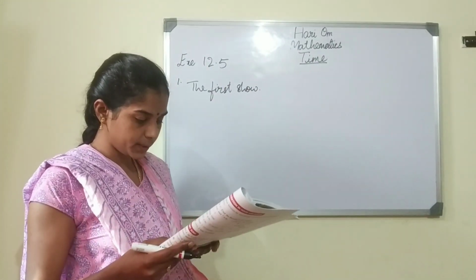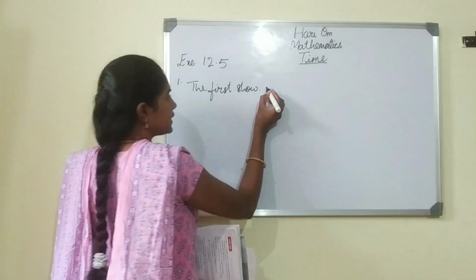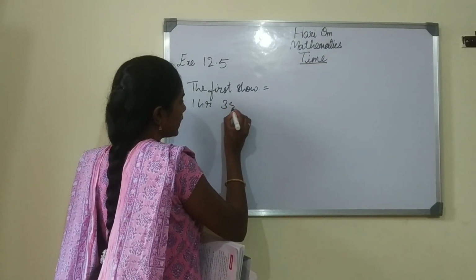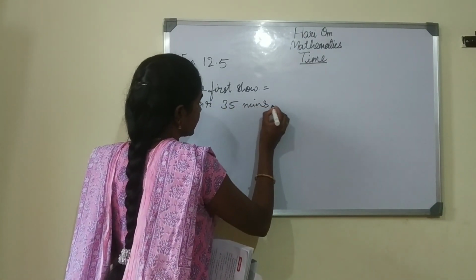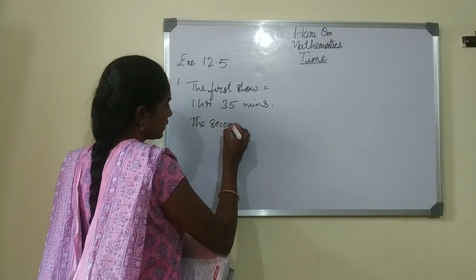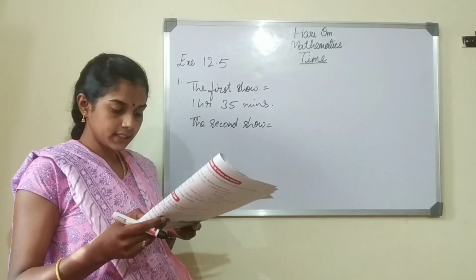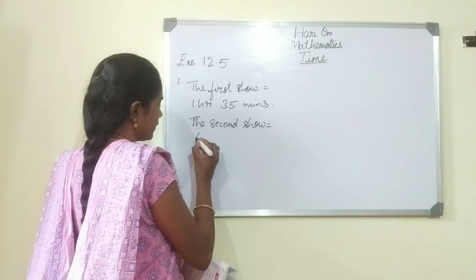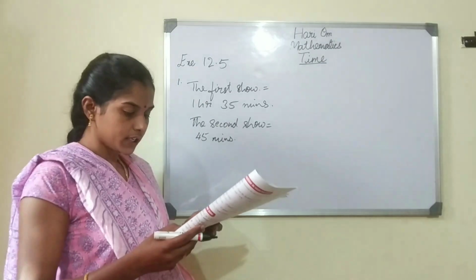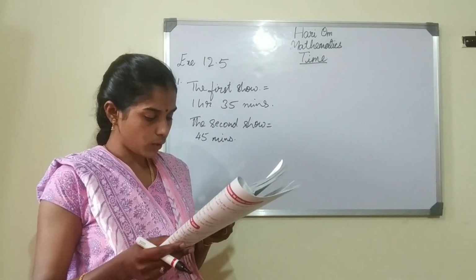First cartoon show. How many minutes, children? It is 1 hour 35 minutes. The second show. The second show is how many minutes? It is 45 minutes. Okay. So here we have to add both and find the total time watched by Amit.